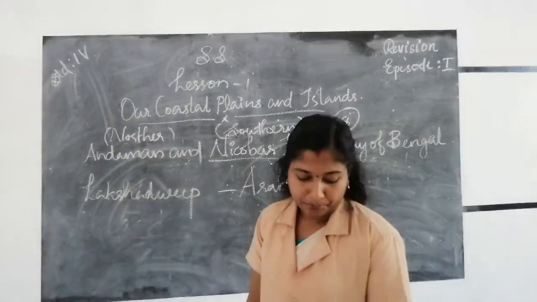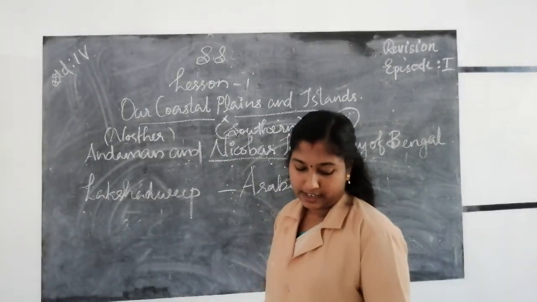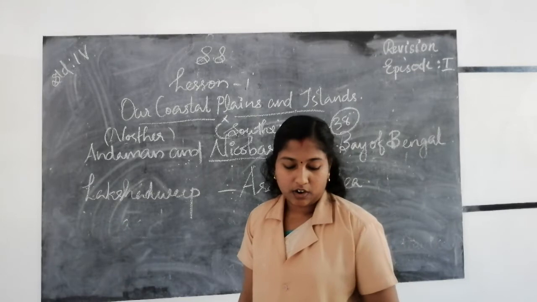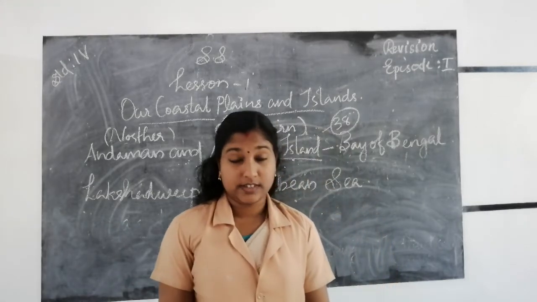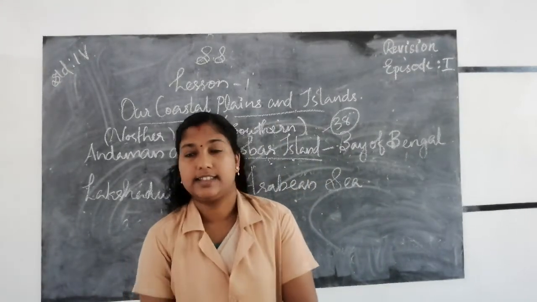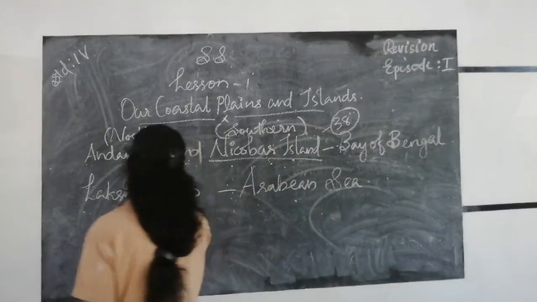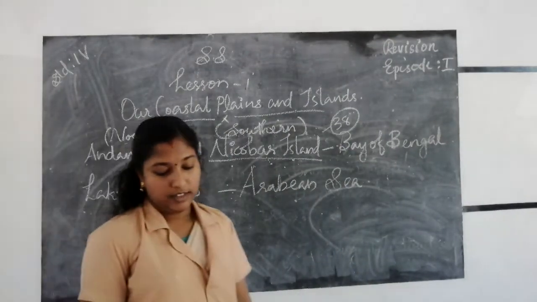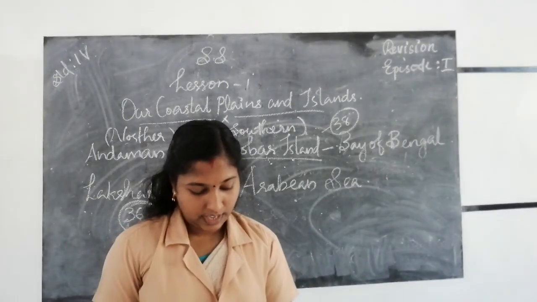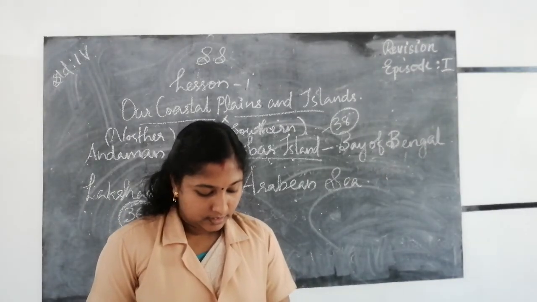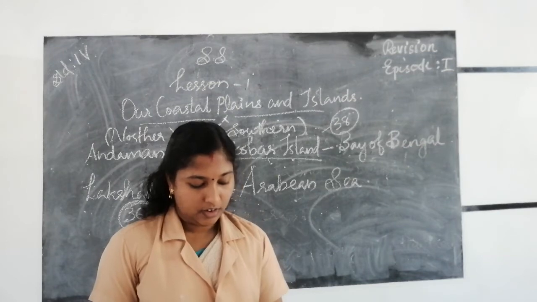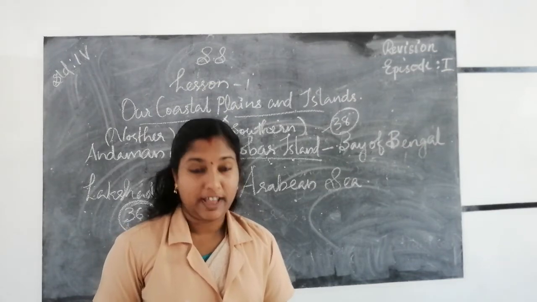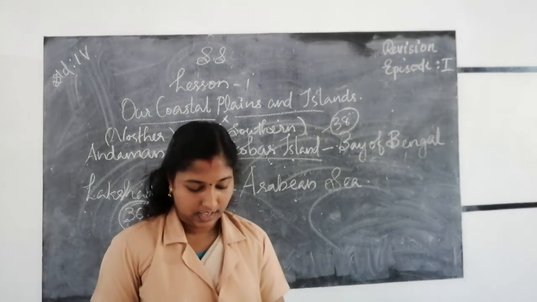Next one, Lakshadweep Islands. Lakshadweep is not a single island but a group of 36 islands. The islands are close to the Malabar coast in the Arabian Sea.